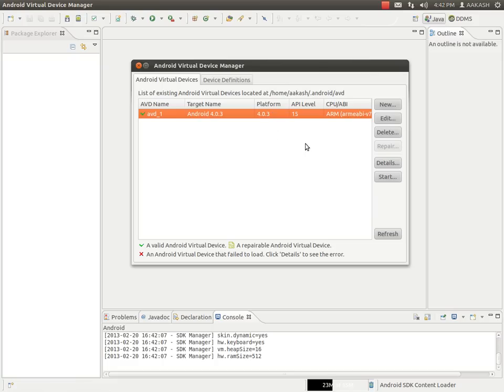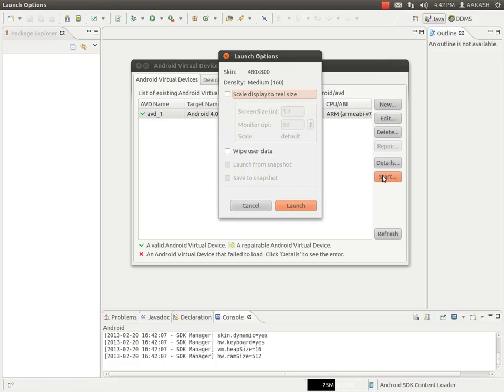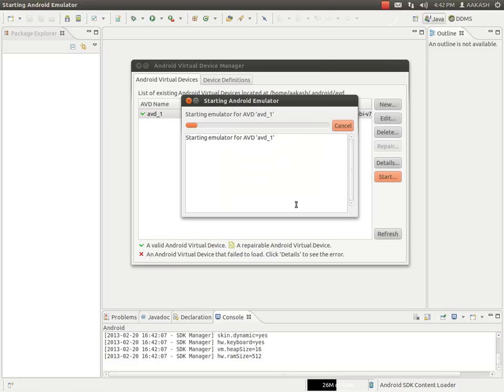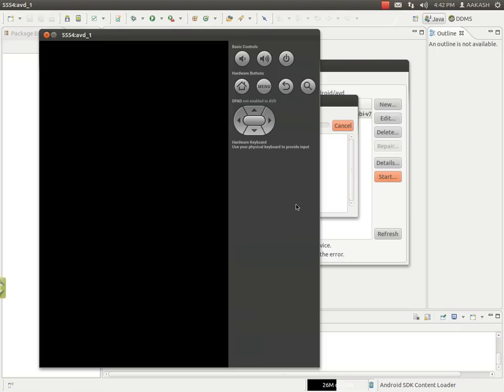Click on this, and start, then launch. After that you will get one emulator, that is your AVD, where you will get your results. This is your emulator, that is AVD1. Here you will get all your results. This is the way we can install Android online.